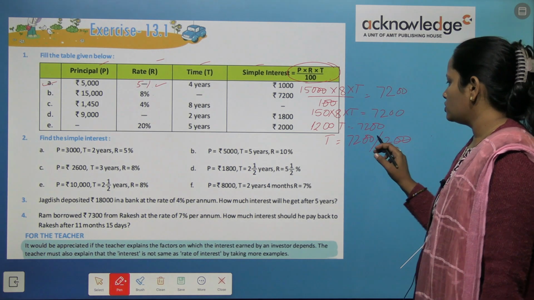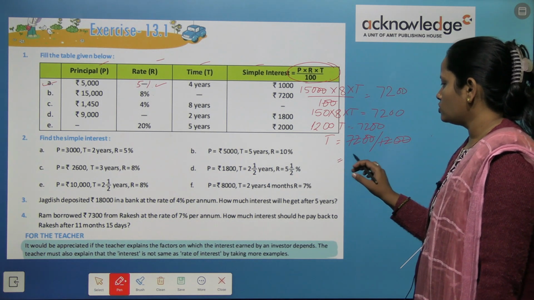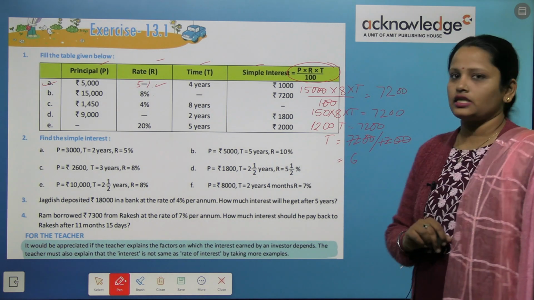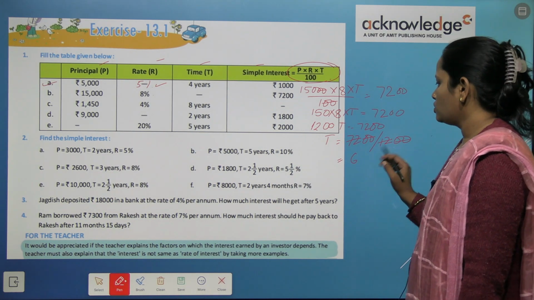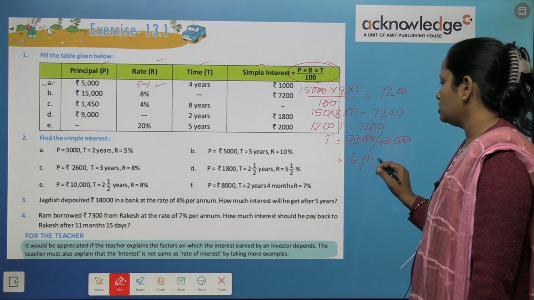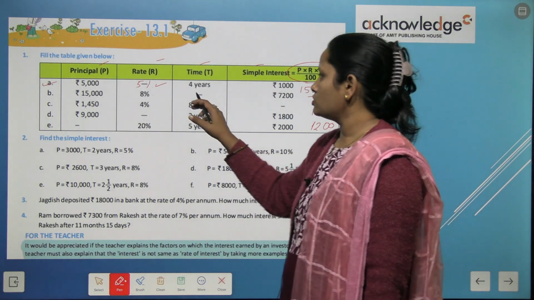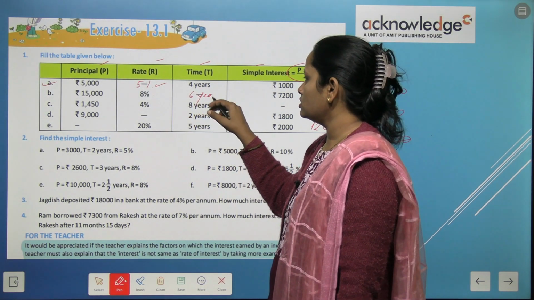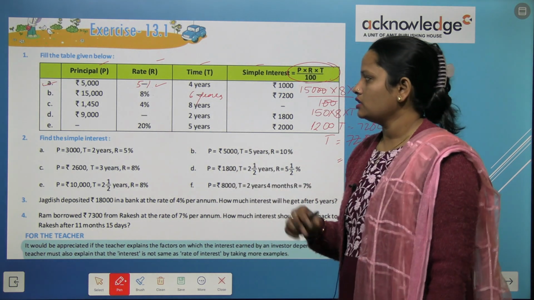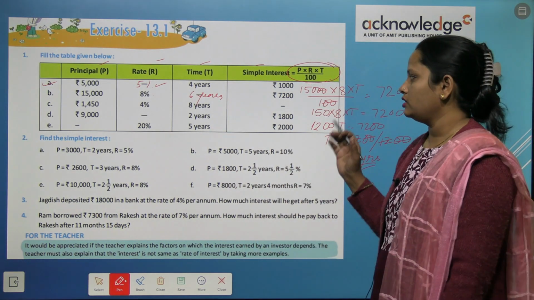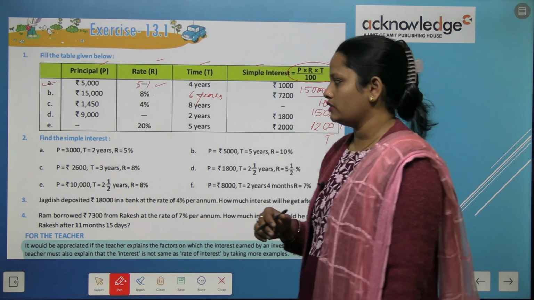So here let's solve this. So on solving we will get 6 as the answer. So here the total time is 6 years. So 6 years we have to write. Similarly, children, you have to find the answer of the rest of the questions that are given here.